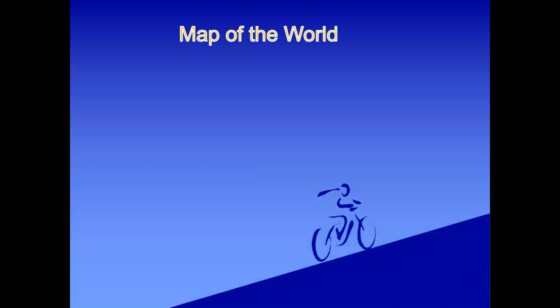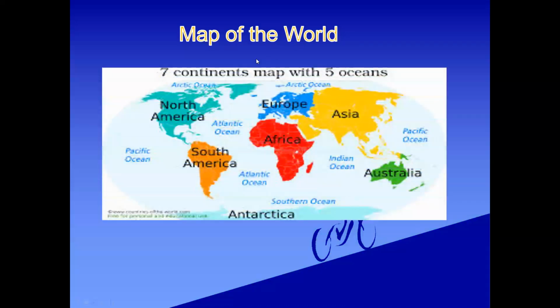Dear students, before starting the reading of the lesson, I want to show you the map of the world. Here you can see the map of 7 continents with 5 oceans. How many continents are there in the world? There are 7 continents: North America, South America, Europe, Africa, Asia, Australia, and Antarctica.